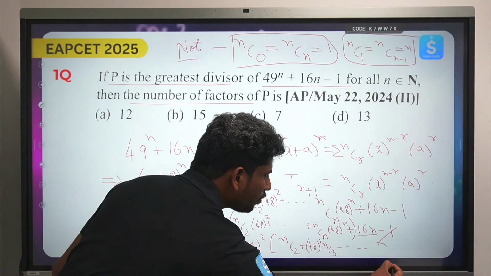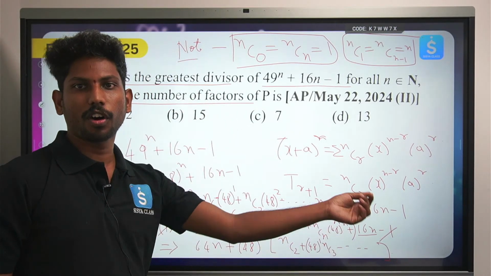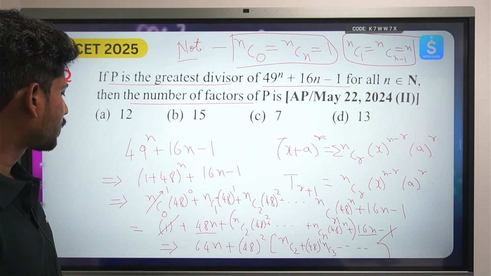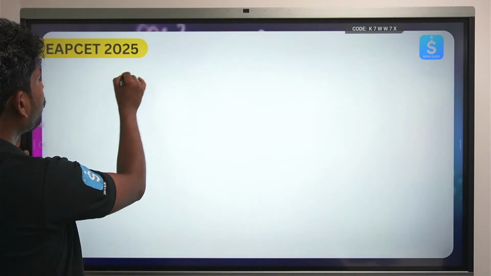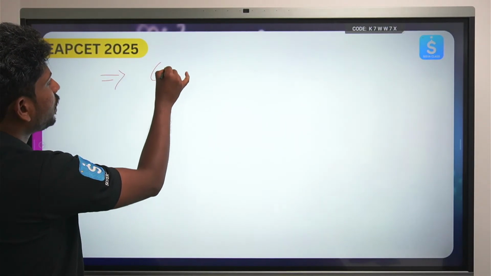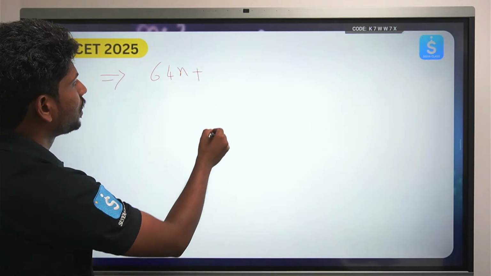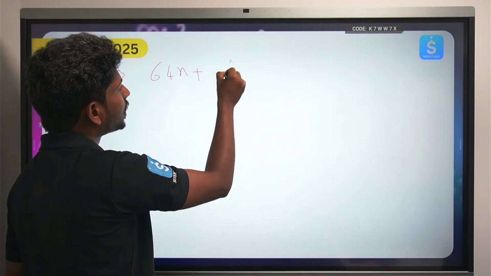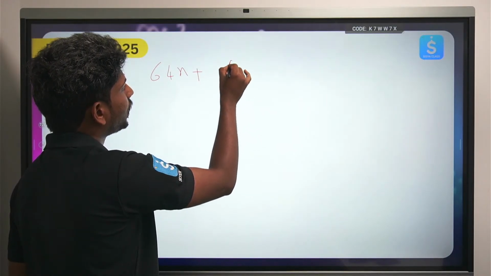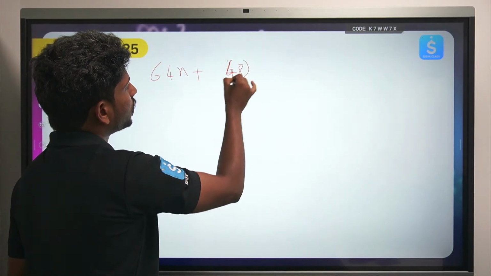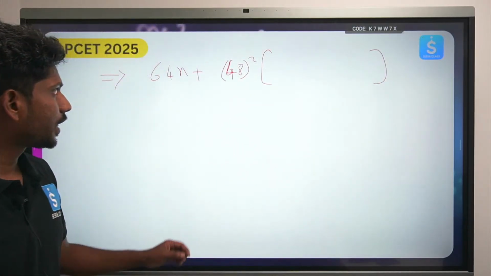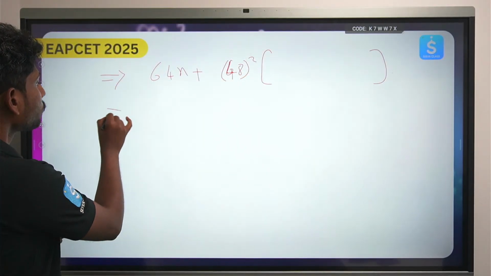This will be multiples of 48 square, 48 cube, like that. So this will be 48 square times of something. So now I have 64N plus 48 square times of something.